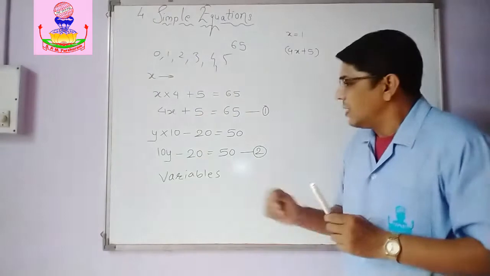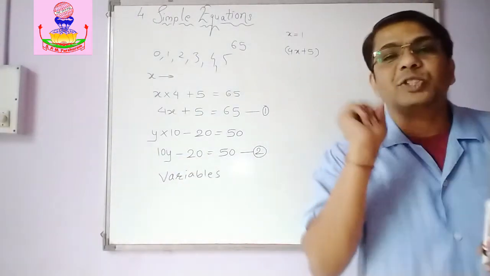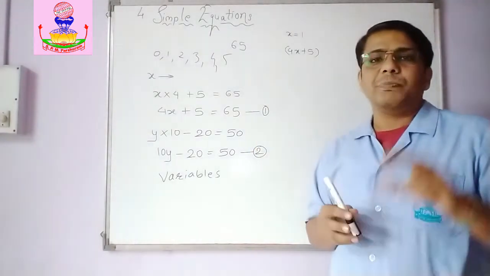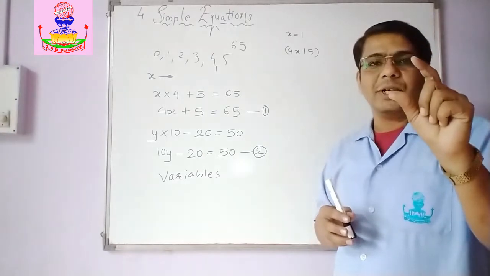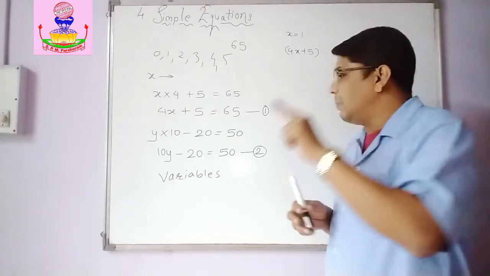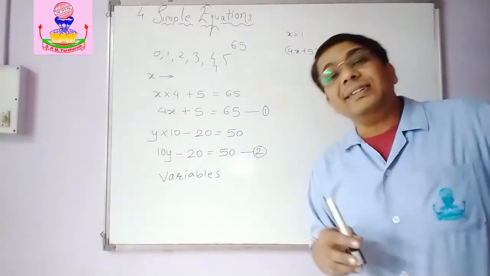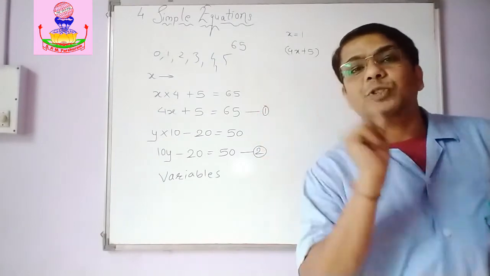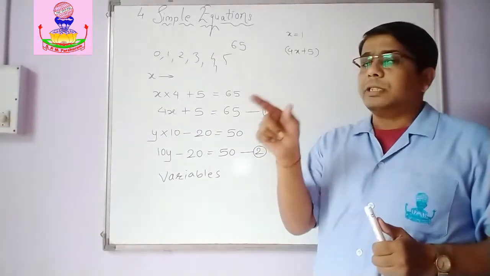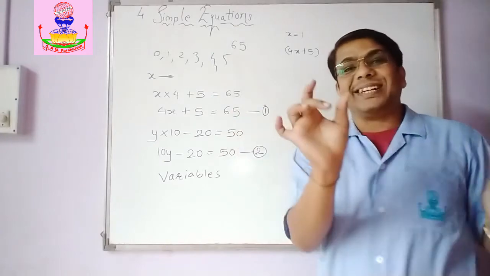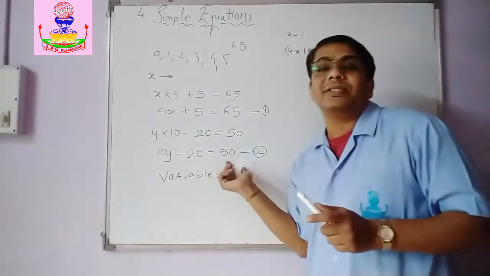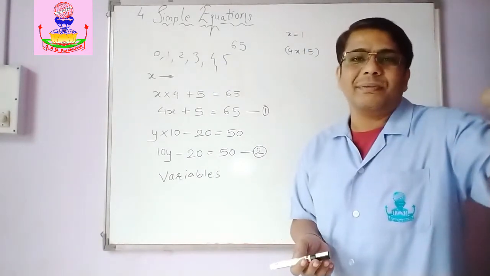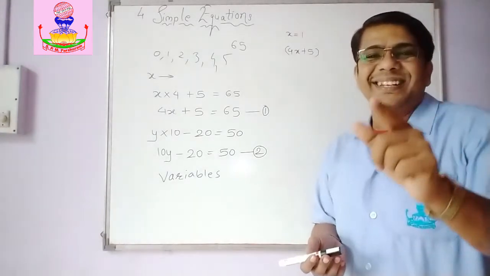Then in the second term, 10y minus 20 is the expression that we obtained from the variable y. Because Meera assumed y as the variable, the unknown number. Then she multiplied it by 10. And then she subtracted 20. So she got 10y minus 20. So 10y minus 20 is the expression. But when she said, I got the answer 50, there was a condition that this 10y minus 20 is equivalent to 50. A condition. And then it becomes an equation. When it gets a condition, it becomes an equation.